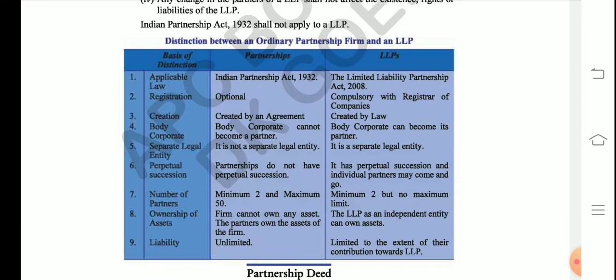And see, it gets registered under the registrar of the companies, not under the registrar of the firm. It gets registered under the registrar of the company because its features are very similar to that of a company. So the third point says how the normal partnership is created.